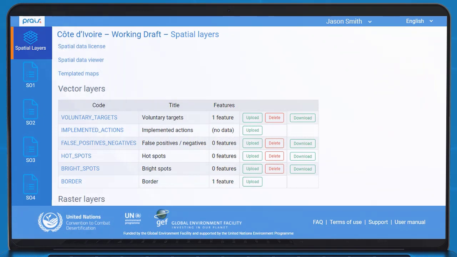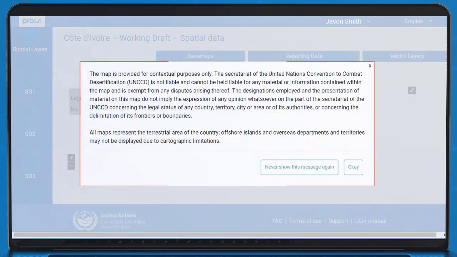Alternatively, the user can interact with the spatial data in a WebGIS environment through the Spatial Data Viewer link. When the user clicks the Spatial Data Viewer link, firstly, a disclaimer appears. The user must click OK to continue.